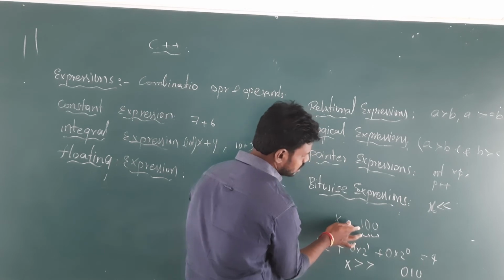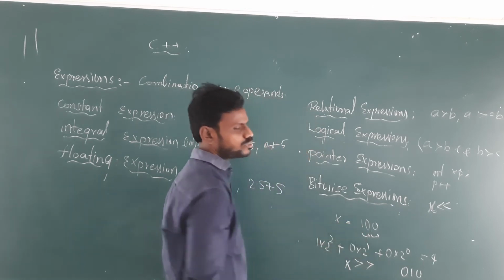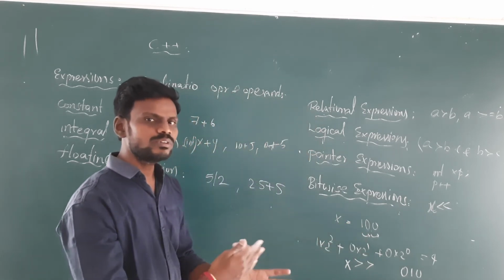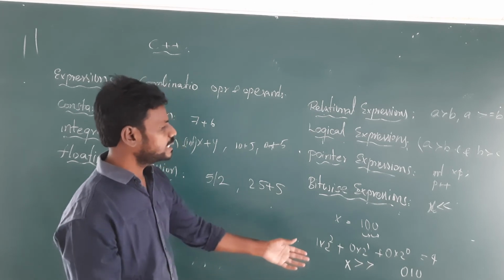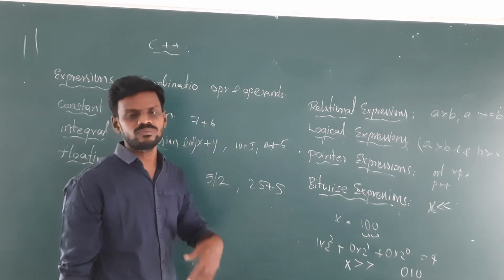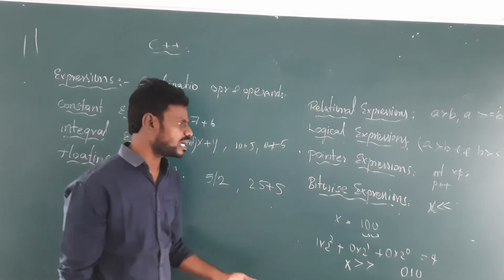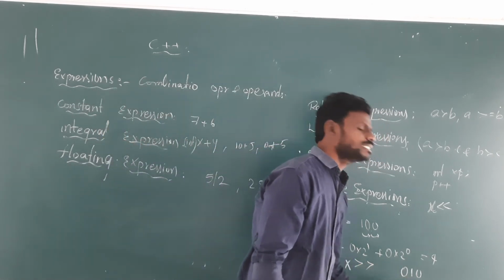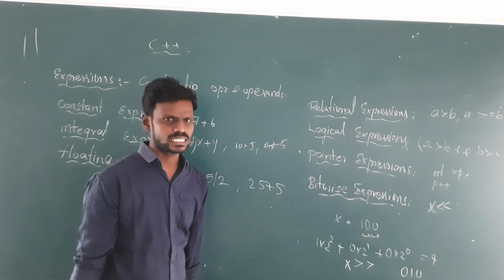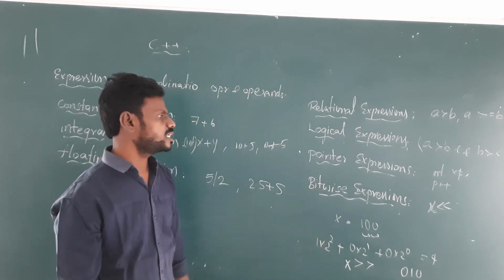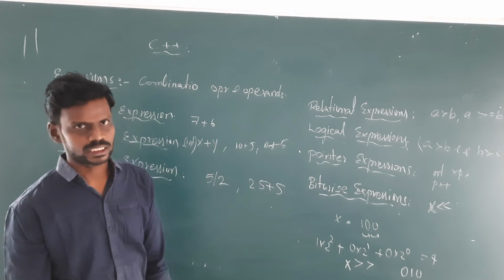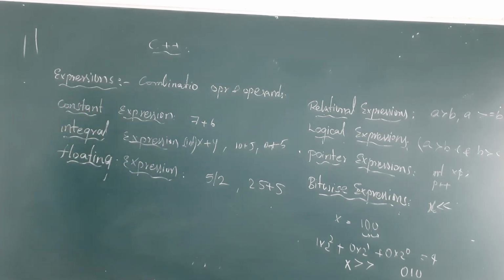It means that this one location will be replaced with 0. Like this we will be shifting things. Right shift, left shift, and bitwise operations can all be applied at the bit level, so they fall under bitwise operations. These are the kinds of operations available in C++.